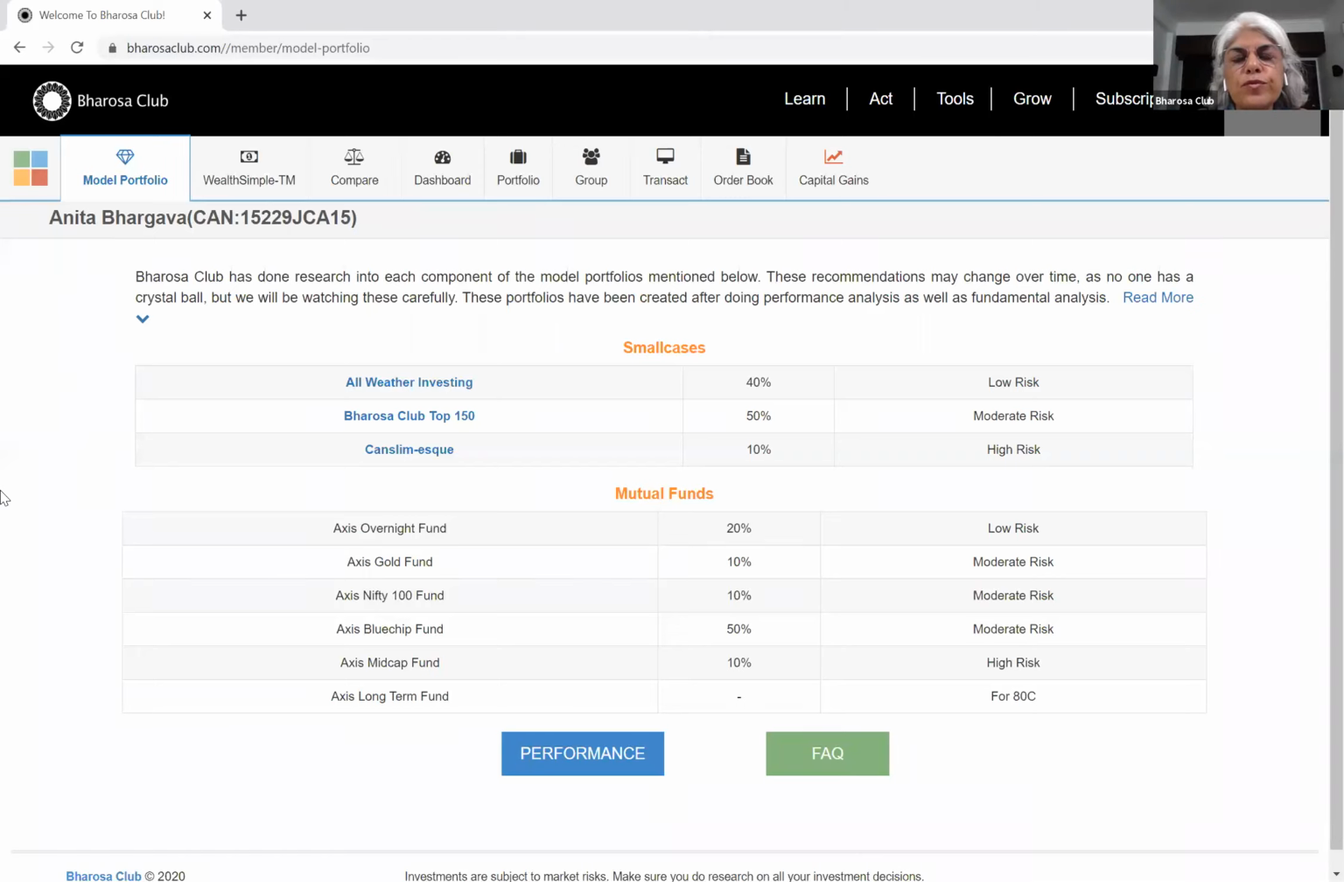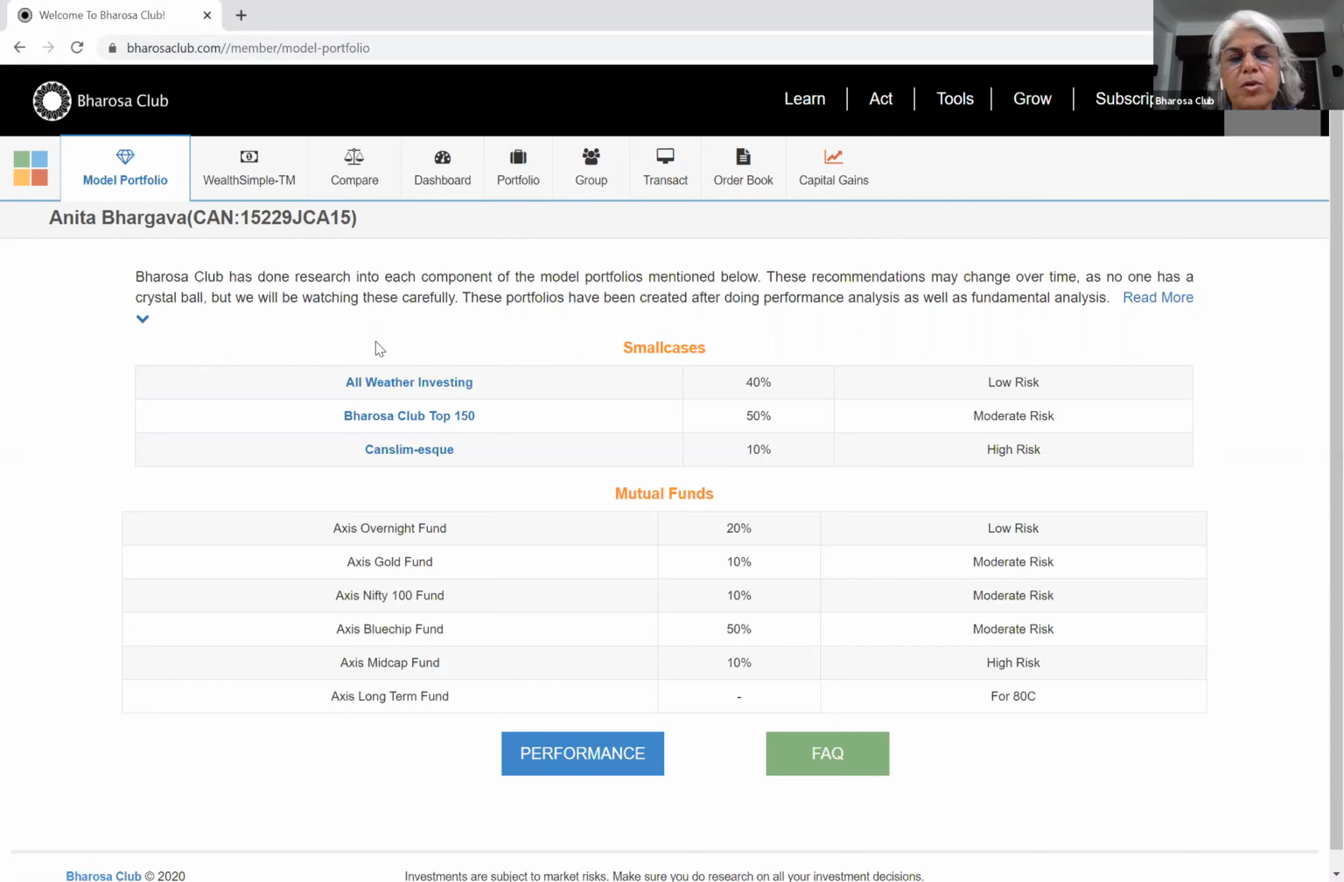Okay, and for those of you who are considering small cases but have never done them before and would like to try them out, maybe the best way to try it out is with all-weather investing, because the minimum investment for all-weather investing is 5,000 rupees. And Bharosa Club, this keeps changing on a daily basis. So currently it's 5,000 rupees. Bharosa Club Top 150 is 1 lakh, I think 10,000 or something. Again, it keeps changing. So maybe a good way to get started with small cases is all-weather investing, if that's the way you want to try it.